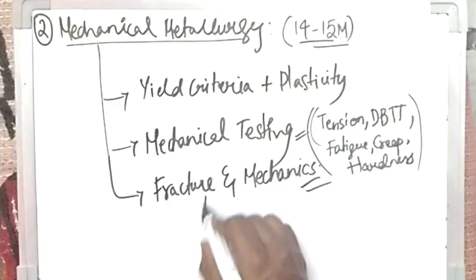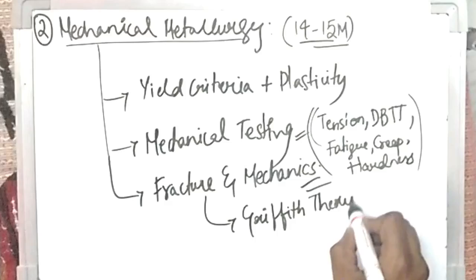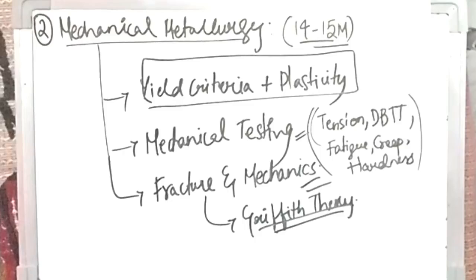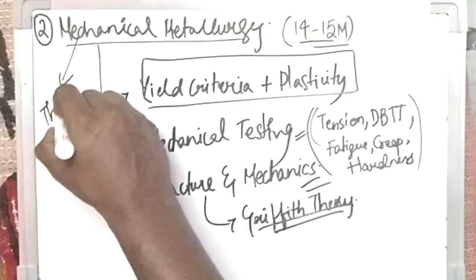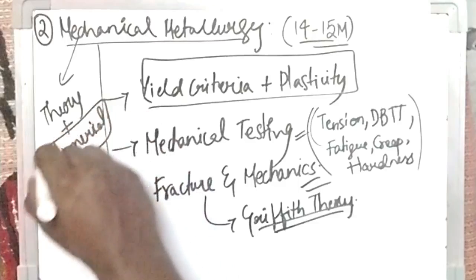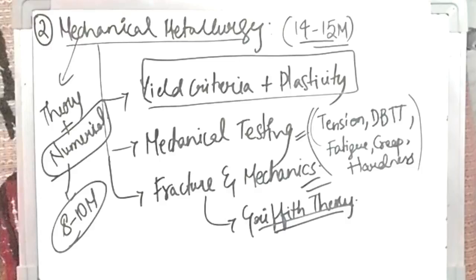In fracture and fracture mechanics, Griffith theory of brittle fracture is very, very important. This is one of the biggest, vast topics of mechanical metallurgy, where you will study lots of basics and relations between stress, strain, yield criteria, yield phenomena, CRSS, all important topics for the GATE examination. Generally this is a mix of theory plus numerical, but what I have observed is that about 8 to 10 marks come from numericals and the rest is theory.